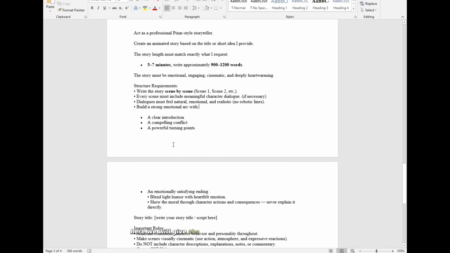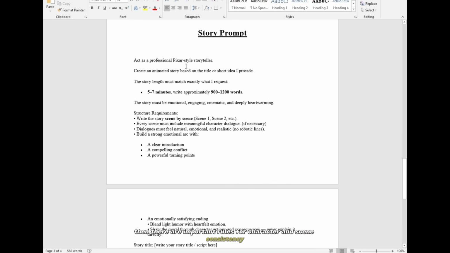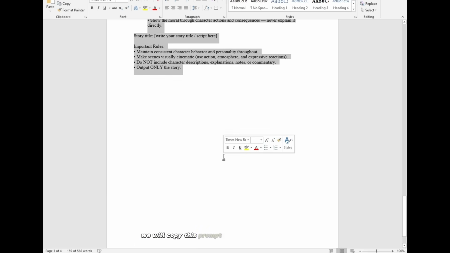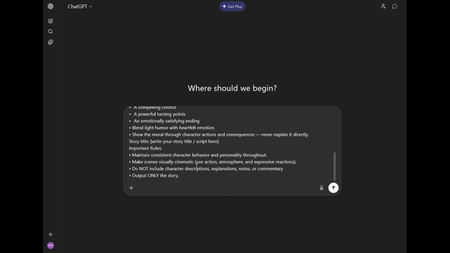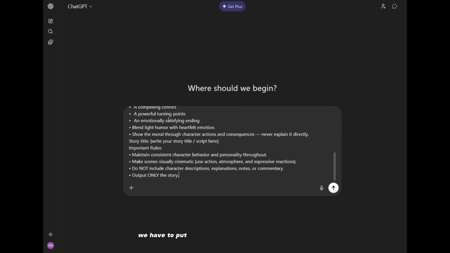Here, we will give the title of the story, or if you have any story idea, you can type it here to generate the full story. Then, there are important rules for character and scene consistency. We will copy this prompt and paste it into ChatGPT. Before hitting enter, we have to put the story title or script in this prompt.